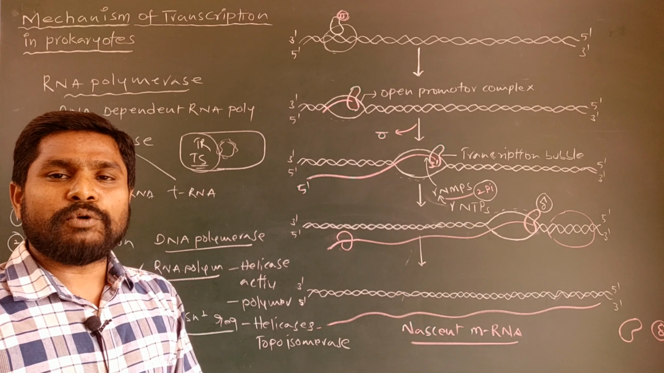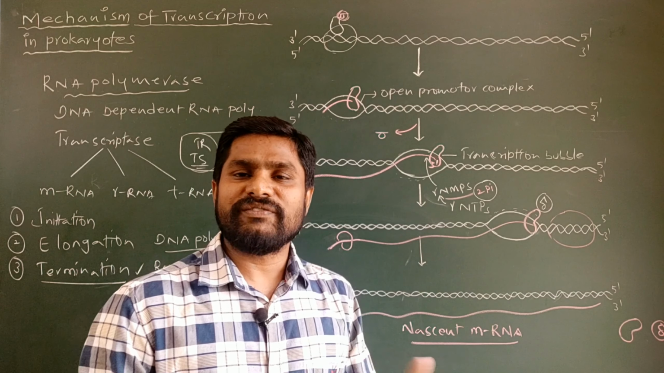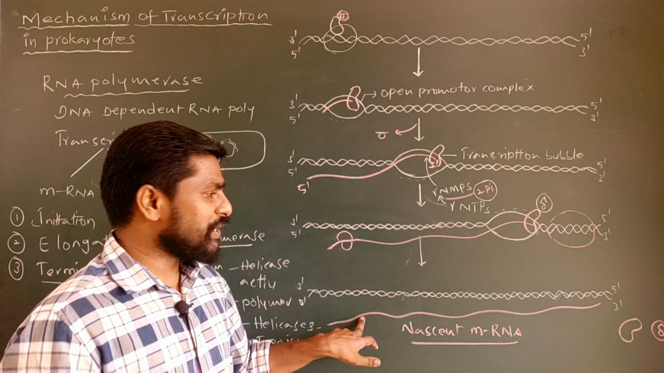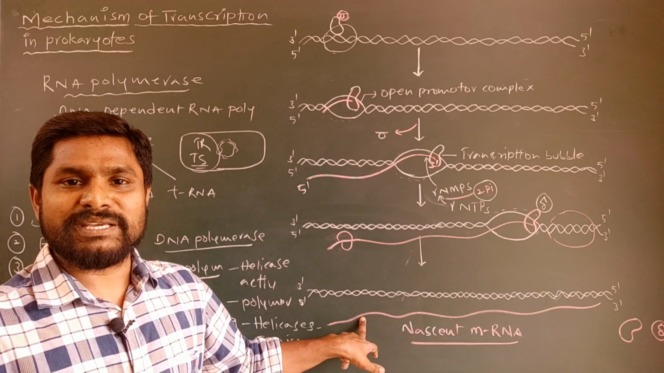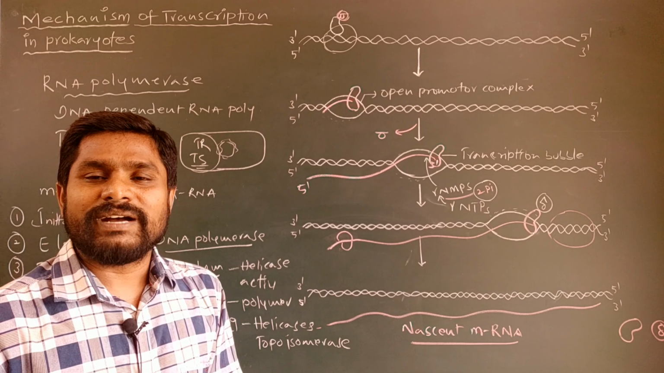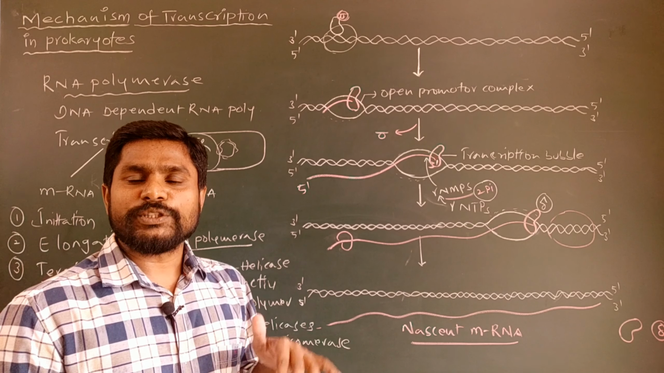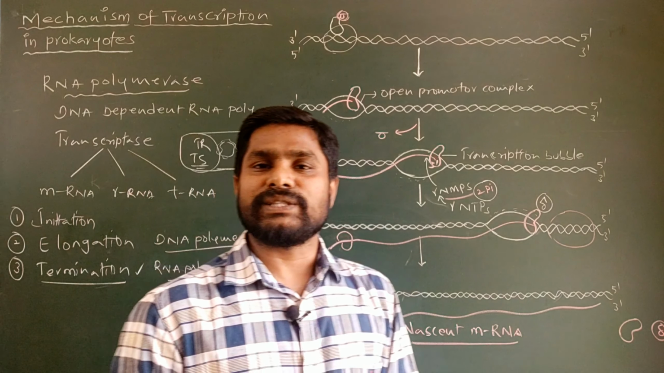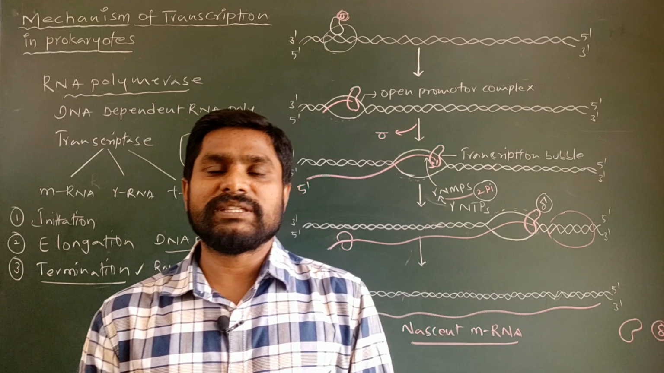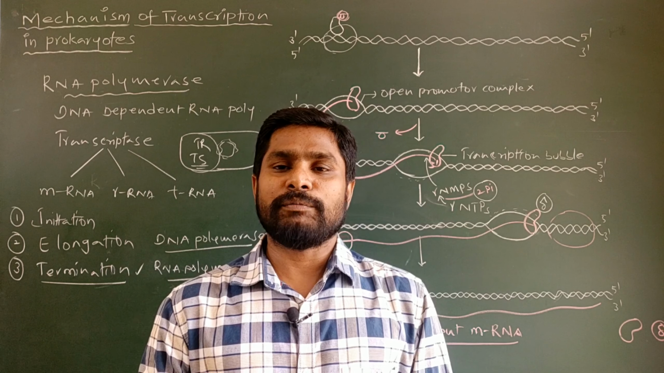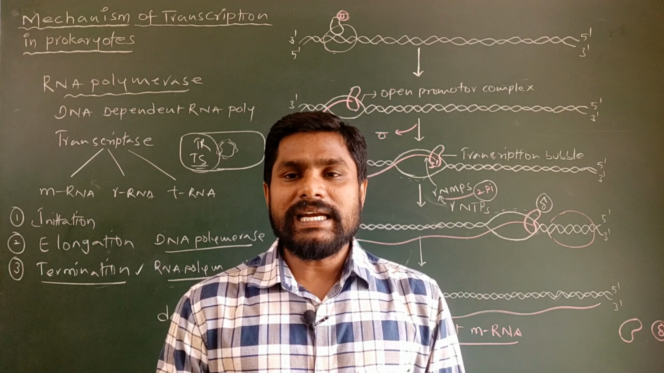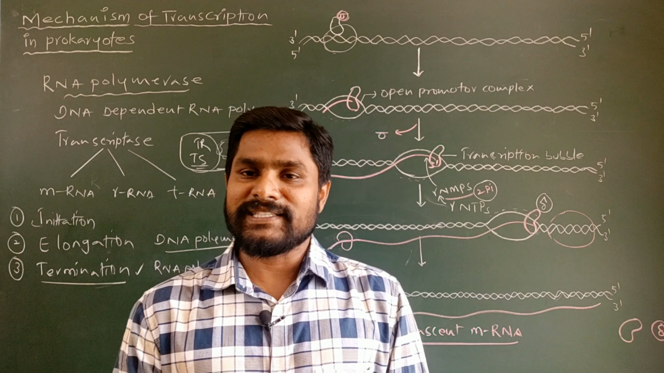And the last point is that post-transcriptional modification cannot be found in prokaryotic transcription, because the RNA transcript formed immediately after the termination process is devoid of introns. With this, the process of transcription in prokaryotes is over. This is all for today's topic. In the next topic, we are going to discuss the differences between the transcription of prokaryotes and eukaryotes and post-transcriptional modifications in detail which occur in eukaryotic transcription.